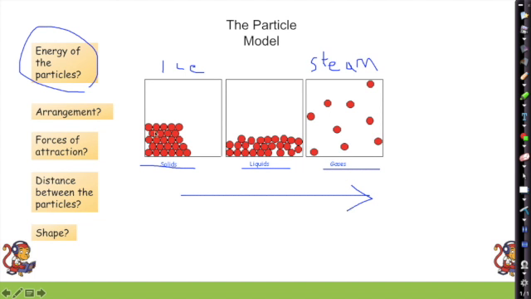The arrangement then: in solids they are all touching, liquids are partially touching, and gases are not touching. They're far apart from each other. What about the forces of attraction? Solids have strong forces of attraction, that's why they are so close together. Gases have really weak forces of attraction. In fact, they've broken their forces of attraction, so they're not connected. And the distance between the particles also goes up. As for shape, solids will sit at the bottom of a container, liquids will fill the entirety of the bottom of a container, and gas will fill up the whole of a container.